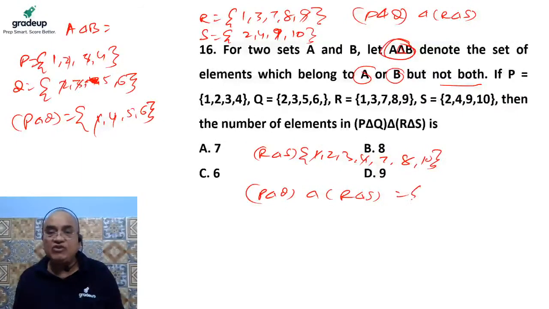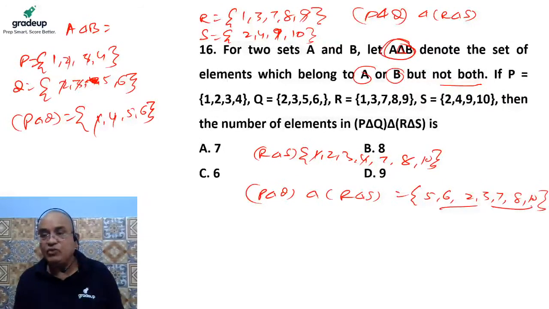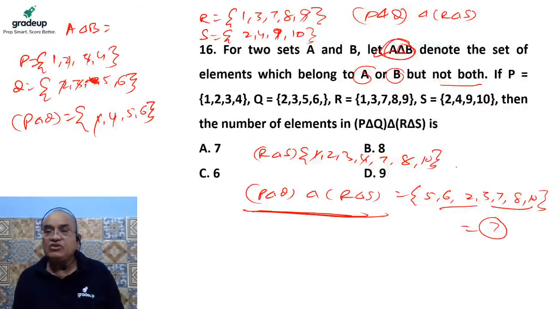So the elements of this set are 5, 6, 2, 3, 7, 8 and 10. The total number of elements should be 7, since 3 plus 4 is 7. So the answer to this question should be 7.